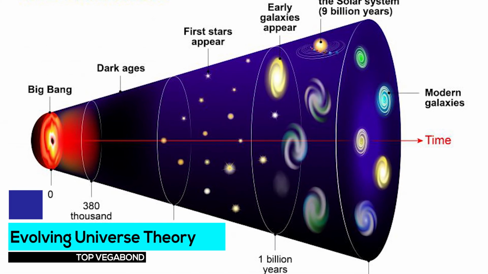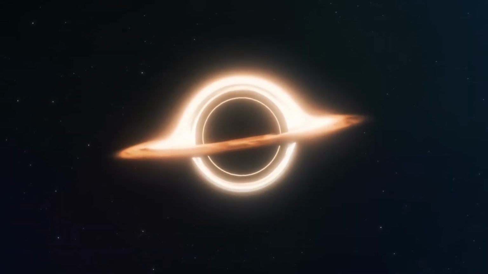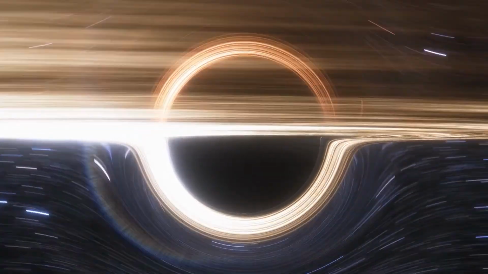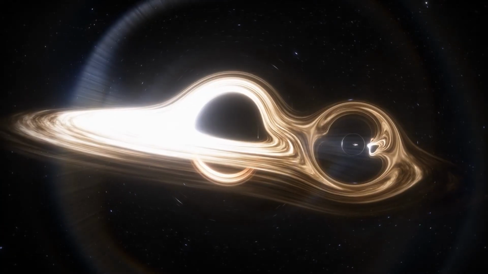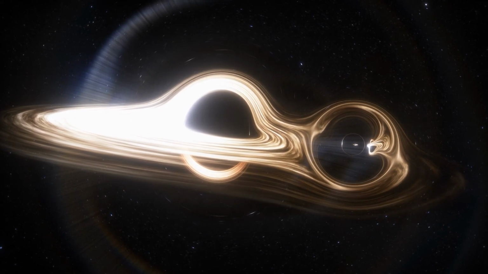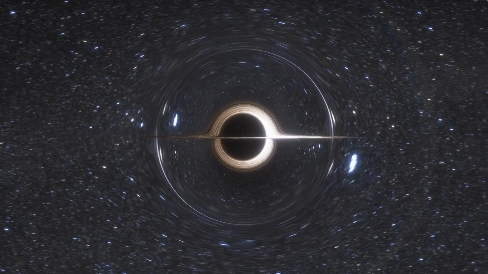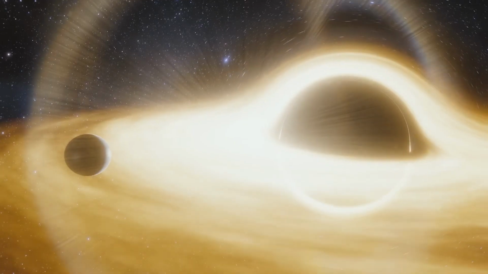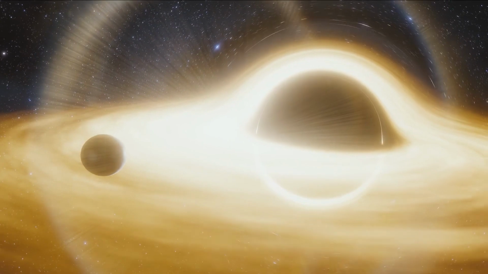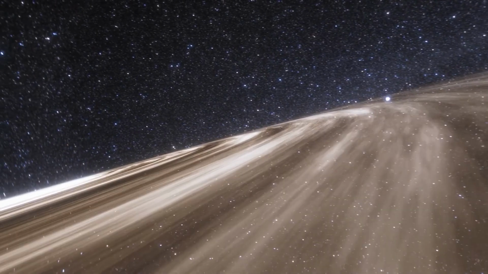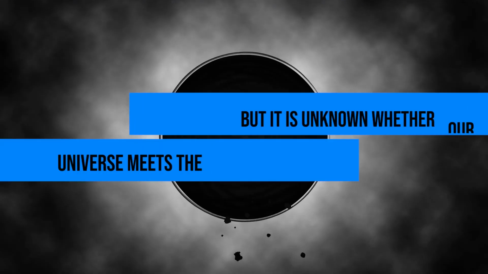The final theory is the evolving universe theory. When matter is squeezed to high densities in the heart of a black hole, it has the potential to bounce back and generate a new baby universe. The rules of physics in the offspring may change marginally and at random from the parent, resulting in the evolution of universes. Universes that produce a large number of black holes have a large number of progeny, and they eventually grow to dominate the multiverse's population. If we live in a typical universe, there should be physical rules and constants that optimize the formation of black holes, but it is unknown whether our universe meets the criteria.